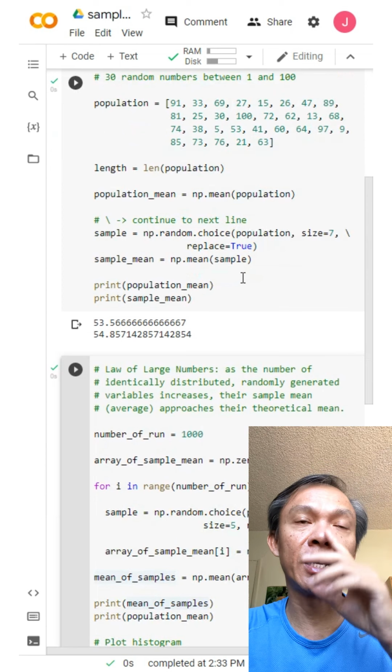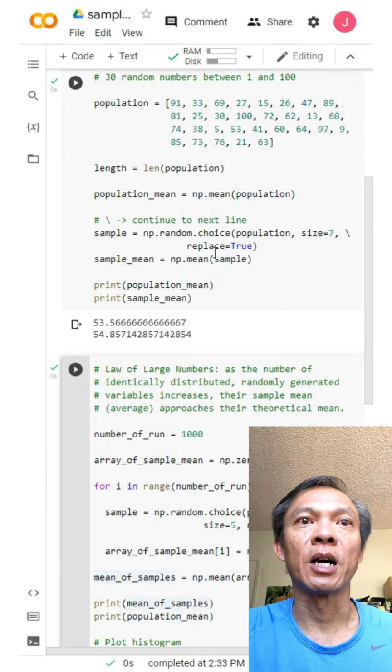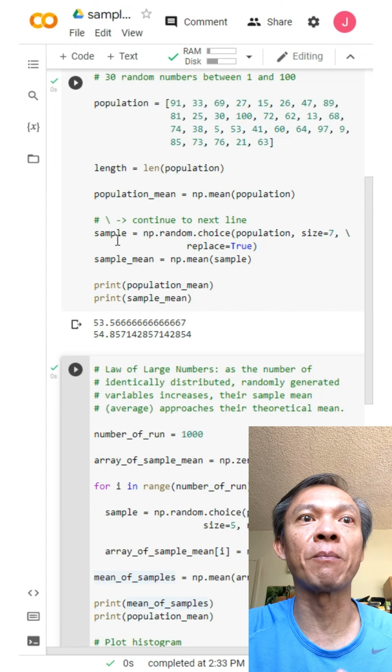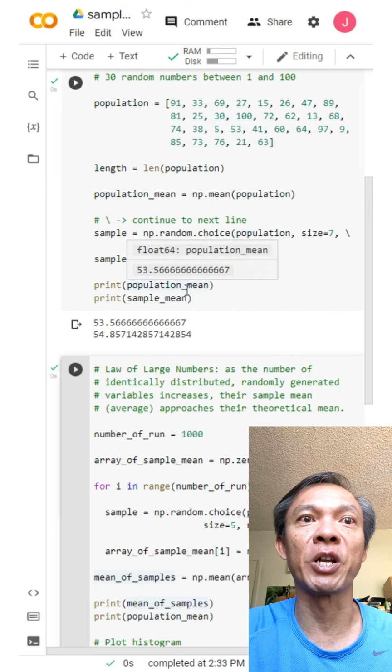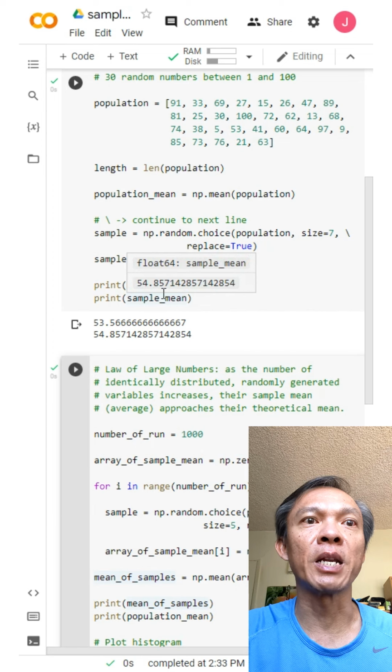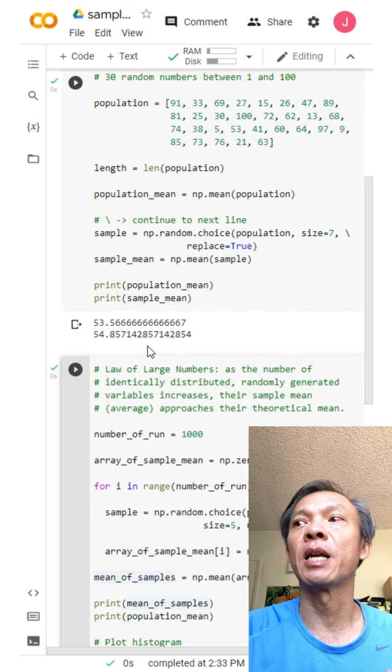And then here, I'm going to sample the population with a size of 7. So I'm going to take 7 random numbers out of this population and put them in this variable, sample. Then I take the mean of the sample using the numpy mean method, and I print out the population mean and the sample mean. And you can see there's a little bit of difference between the population mean and the sample mean.